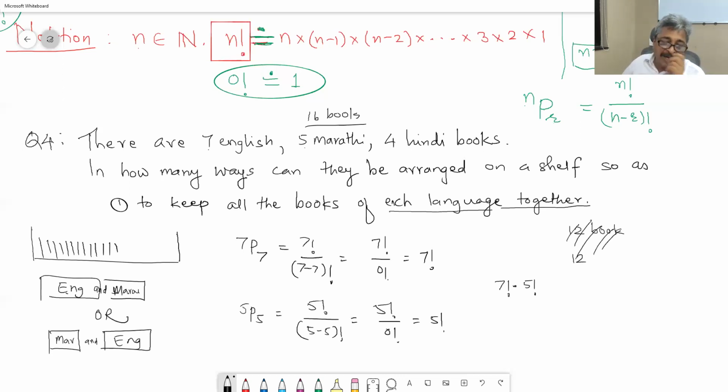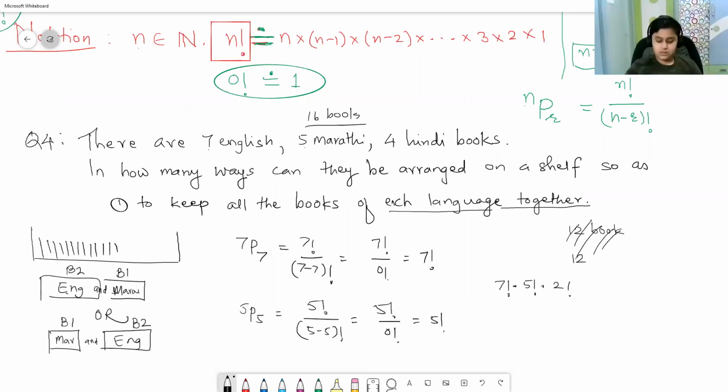Another way of doing it is first arranging the 5 factorial Marathi. So you put all of them together and consider that this is block number 1 and this is block number 2. So block number 1 followed by block number 2, or block number 2 followed by block number 1. So there are 2 blocks. In how many ways can I arrange 2 blocks? 2 factorial ways. This is important. But the problem is not of 2 books.